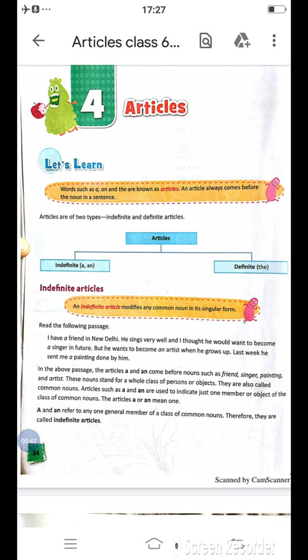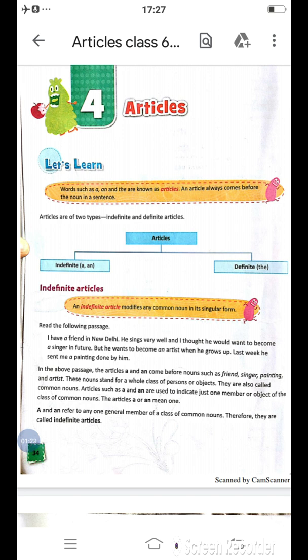And what are indefinite articles? A and an are indefinite articles, and the is the definite article. An indefinite article modifies any common noun in its singular form. I have a friend in New Delhi. He sings very well, and I thought he would want to become a singer in future. But he wants to become an artist when he grows up. Last week he sent me a painting done by him.